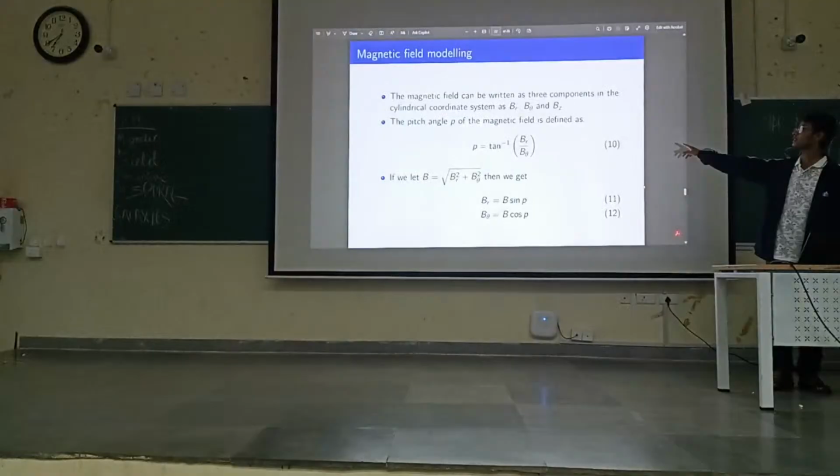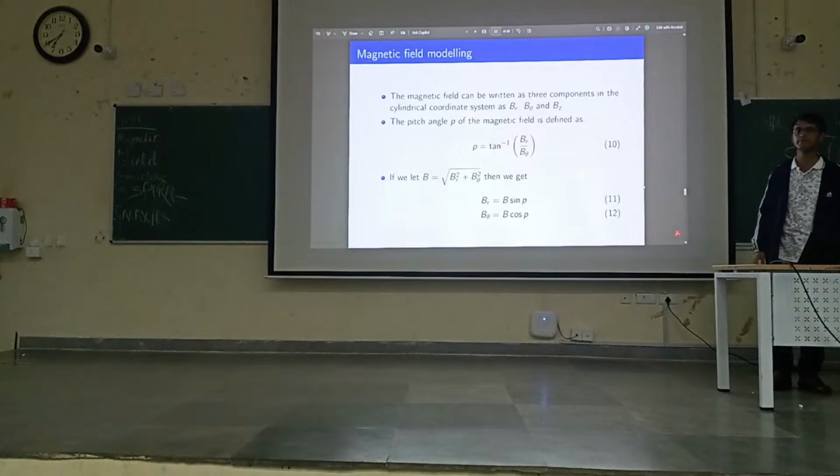We write it in that way, and we define the pitch angle of the magnetic field as the tan inverse of Br by B theta. And we define this B, which is basically the strength of the magnetic field that is in the plane. So B is the square root of Br squared plus B theta squared.